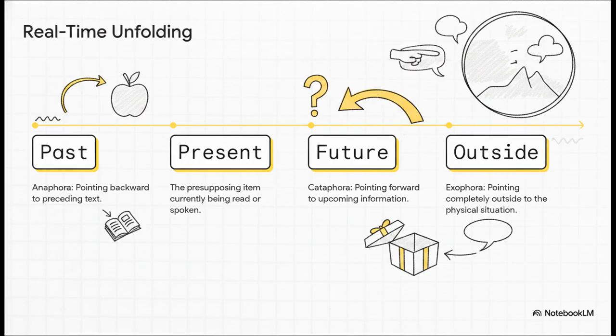But sometimes a word points forward to upcoming information to create suspense or a logical setup, and that is cataphora. And then sometimes the text points completely outside of itself into the physical environment of the speakers, like if I said, "Hey, look at that over there," which we call exophora.